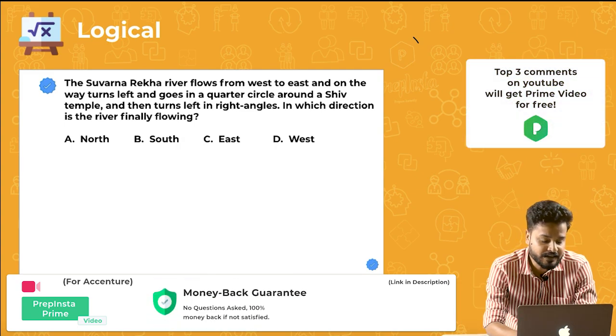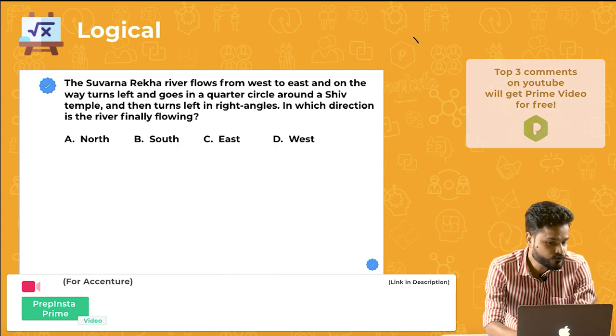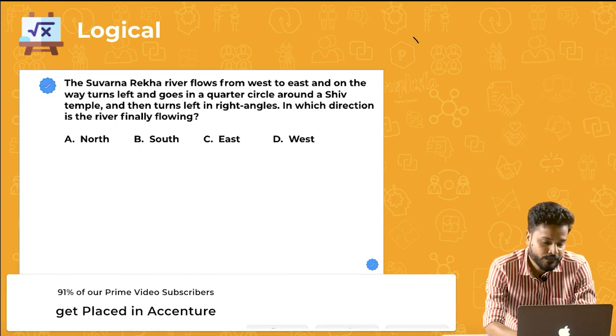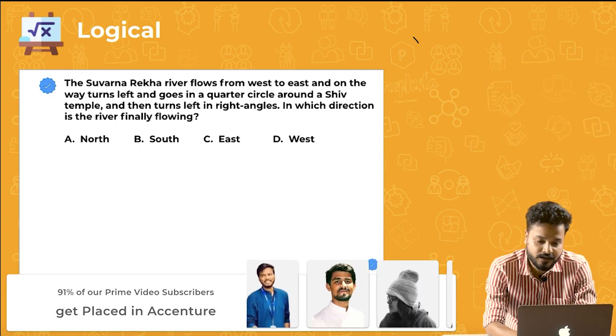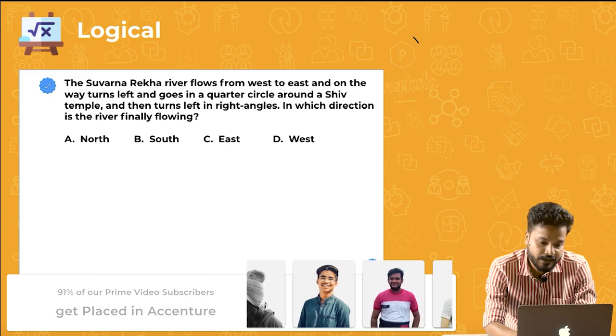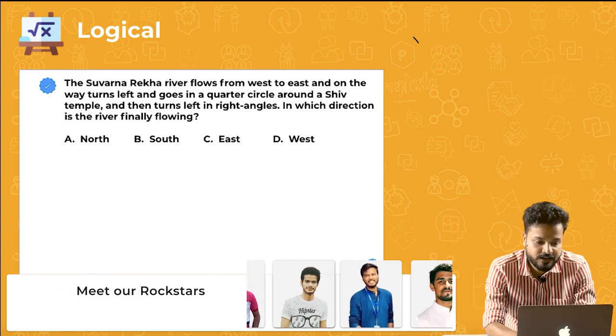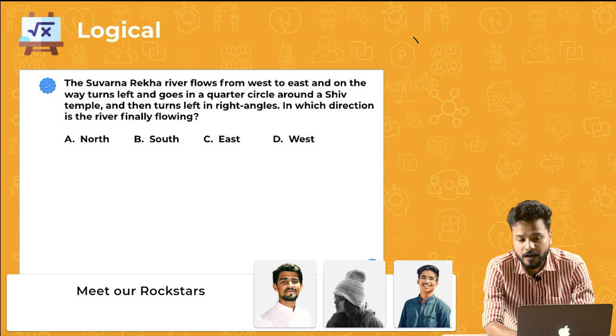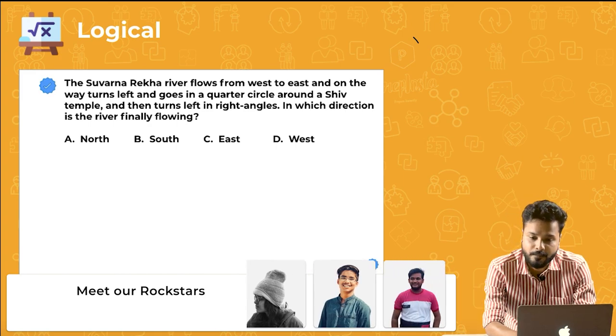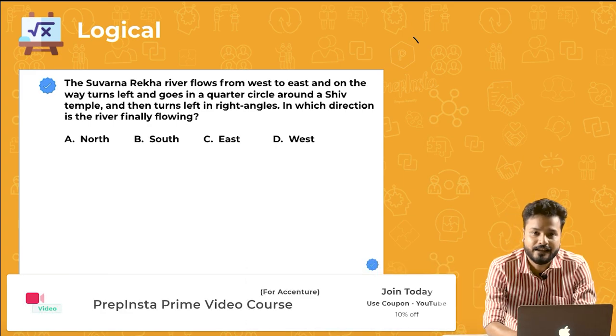So the first question says the Suvarna Rekha river flows from west to east. On the way, it turns left and goes in a quarter circle around a Shiv temple and turns left in right angles. In which direction is the river finally flowing? I'm giving you guys 30 seconds to think about this particular question and get back to me with the correct answers.